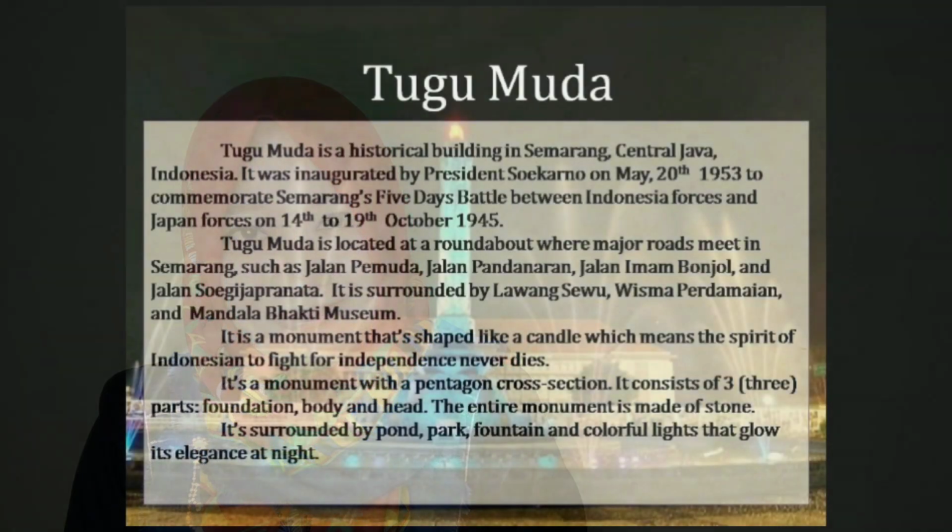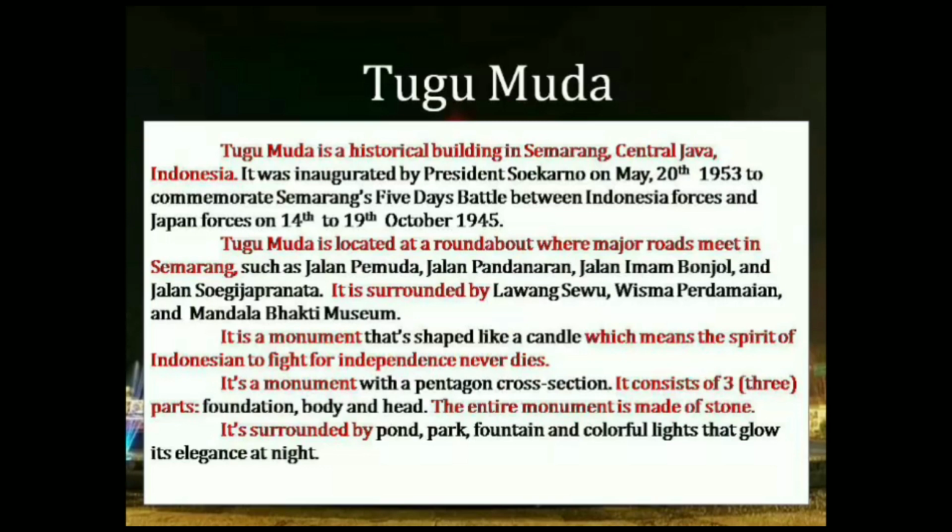In this text, the sentences written in red are examples of simple present tense sentences. And the second sentence of the first paragraph is written in simple past tense because it talks about history or something that happened in the past. We also can find some adjectives like historical and colorful.